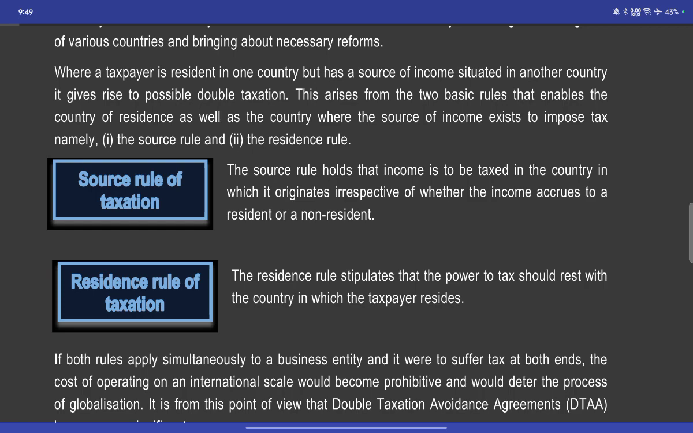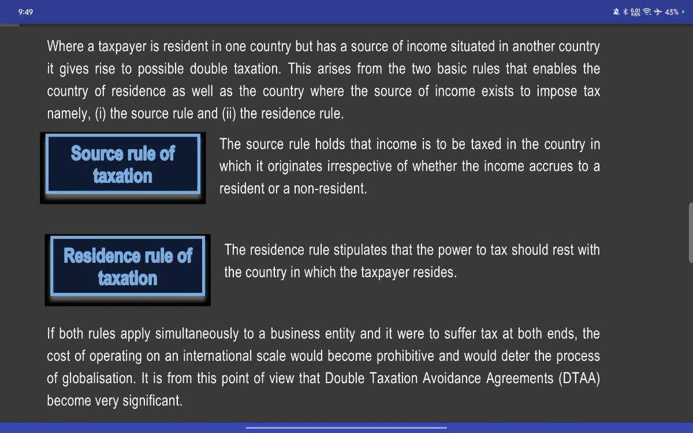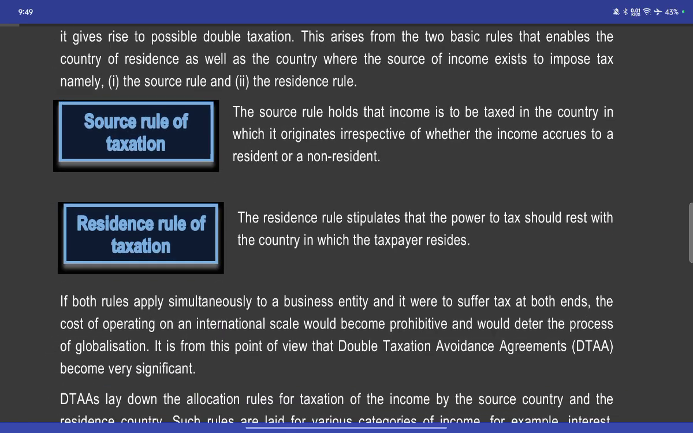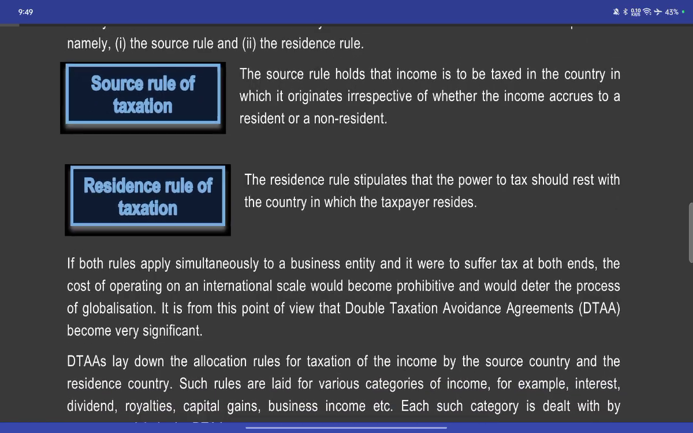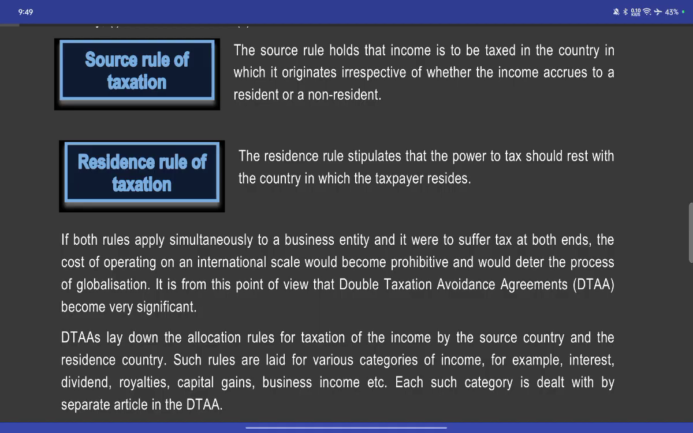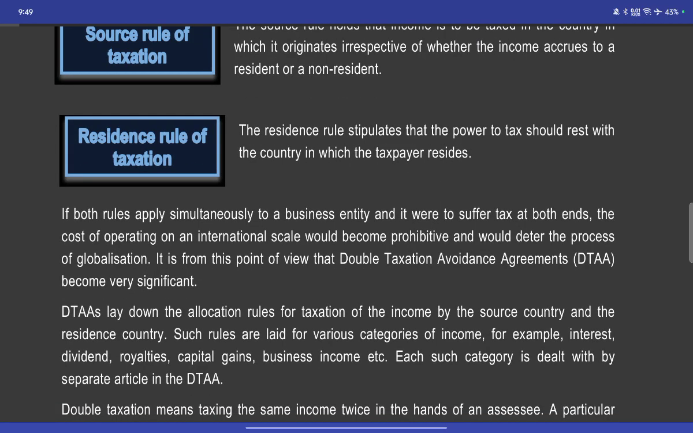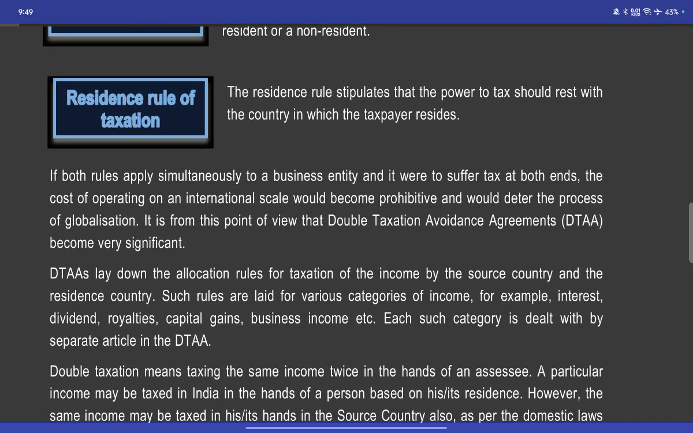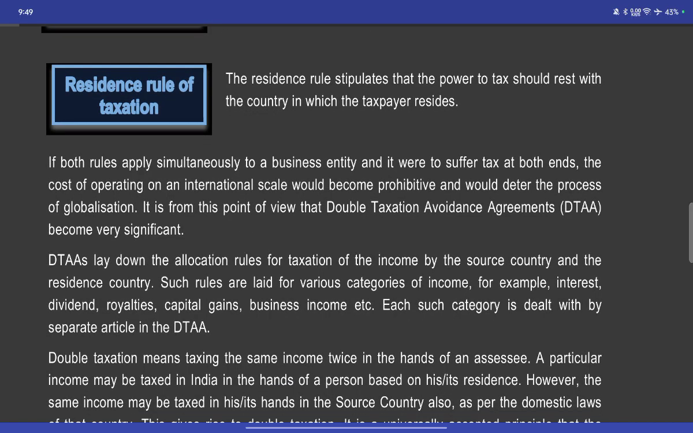Taxpayers may reside in one country, but the source of income may be situated in another country, which gives rise to possible double taxation. Two basic rules have enabled a country to impose tax: the residence country as well as the source country. These are the source rule or residence rule. The source rule is where the income is taxed in the country in which it originates, irrespective of whether the income accrues to a resident or non-resident. The residence rule stipulates that the power to tax should rest with the country in which the taxpayer resides.